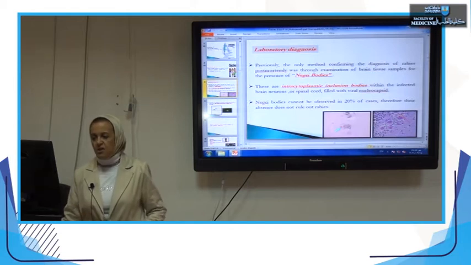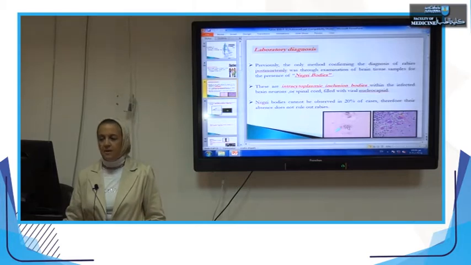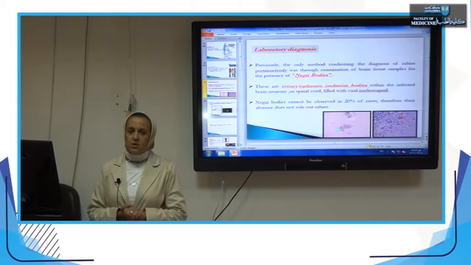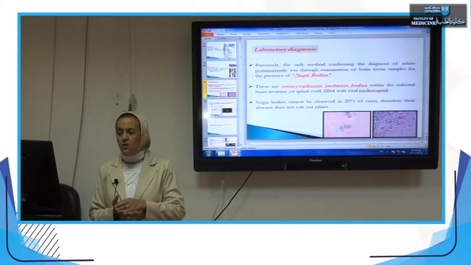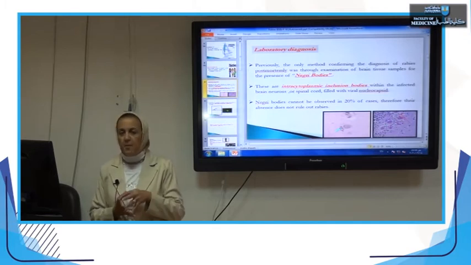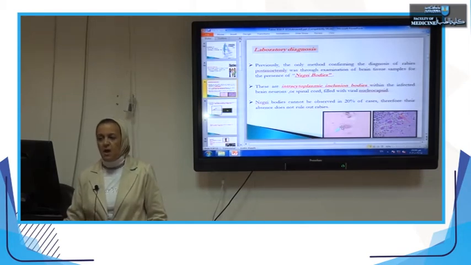We notice that these are the brain neurons. This is the nucleus of the brain neurons, and then Negri bodies are these small spots surrounding or capping the nucleus. We call it capping. Capping, why? Because it is present always over the nucleus, like a cap over the nucleus. Capping the nucleus.